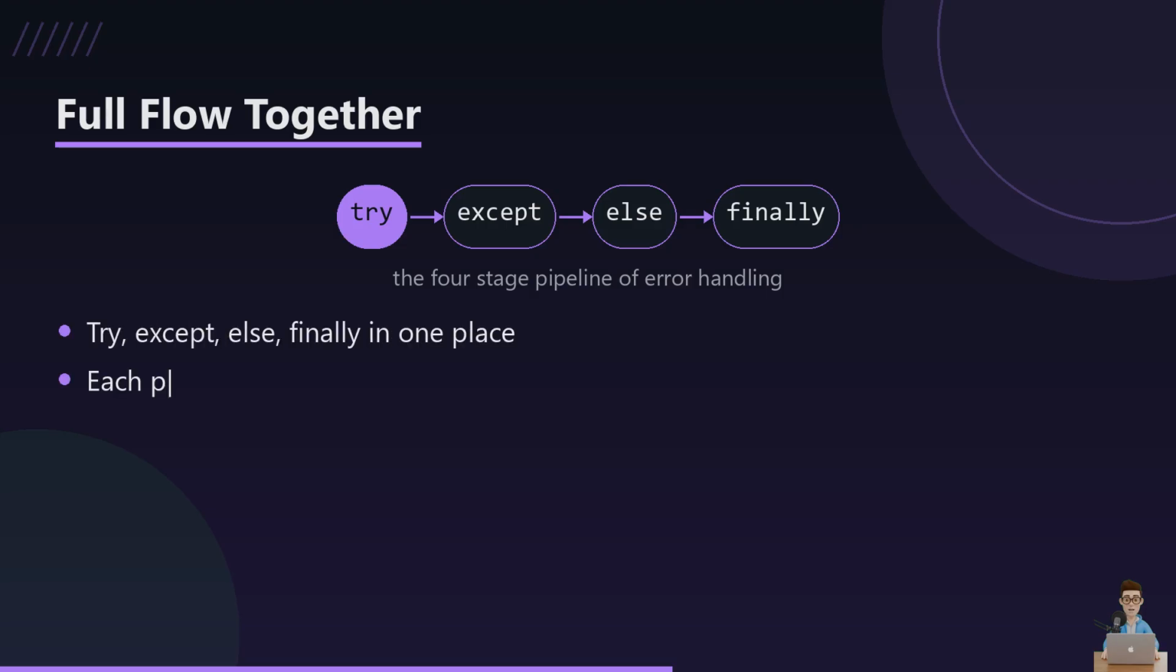Let's picture the whole flow as a pipeline. First you try the risky code. If it fails, except catches it. If it succeeds, else celebrates. And no matter which path you took, finally closes things out at the end. You will not always need all four, but knowing the order helps you reason about your code.